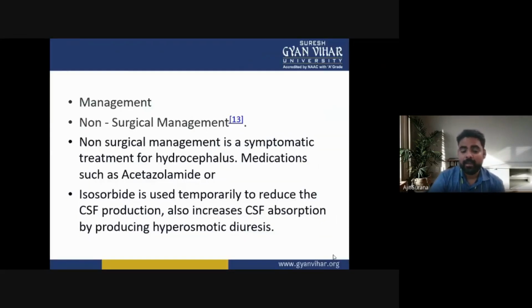Management. Non-surgical management is a symptomatic treatment for hydrocephalus. Medications such as acetazolamide or isosorbide are used temporarily to reduce cerebrospinal fluid production, and also increase cerebrospinal fluid absorption by producing hyperosmotic diuresis. So this is the non-surgical management of hydrocephalus.